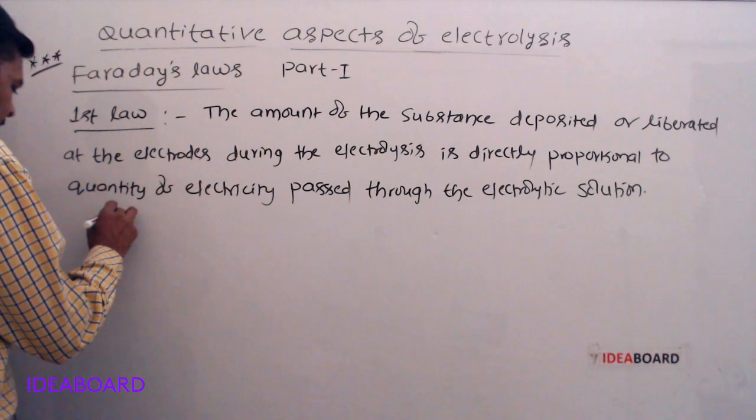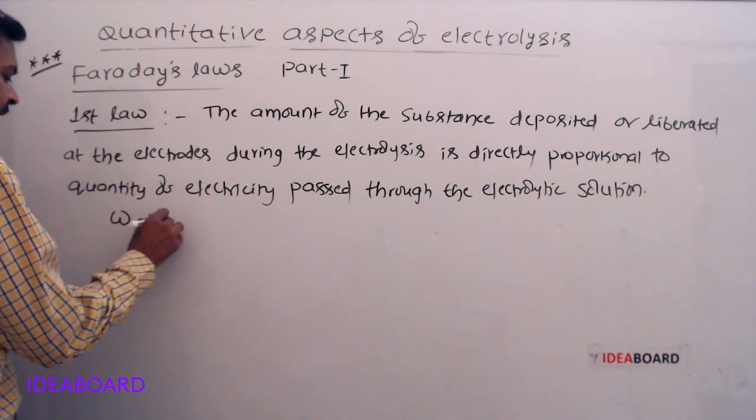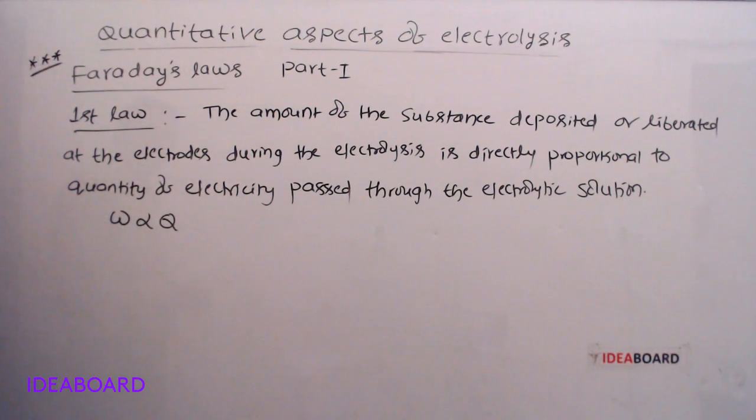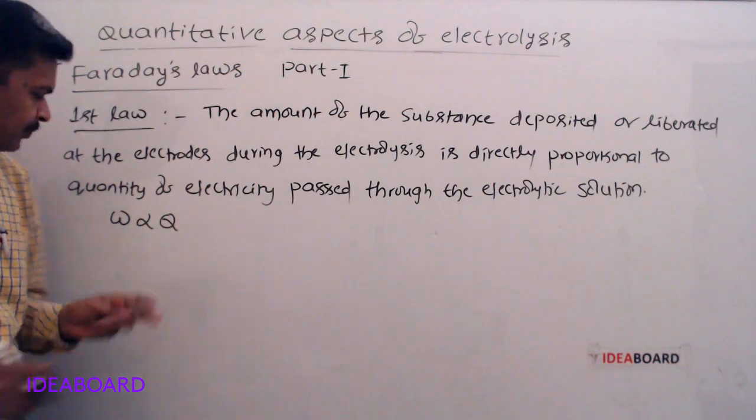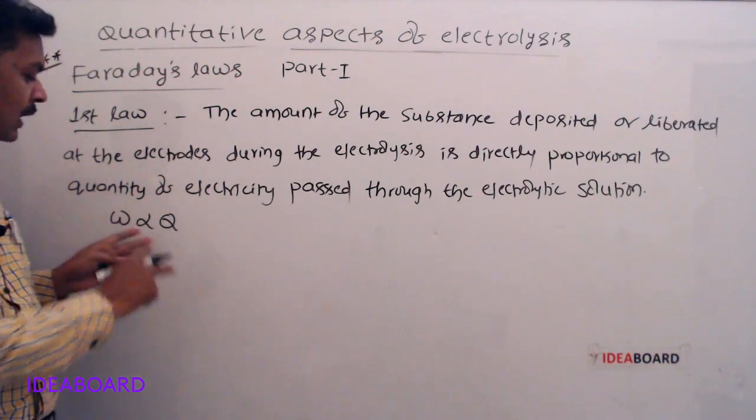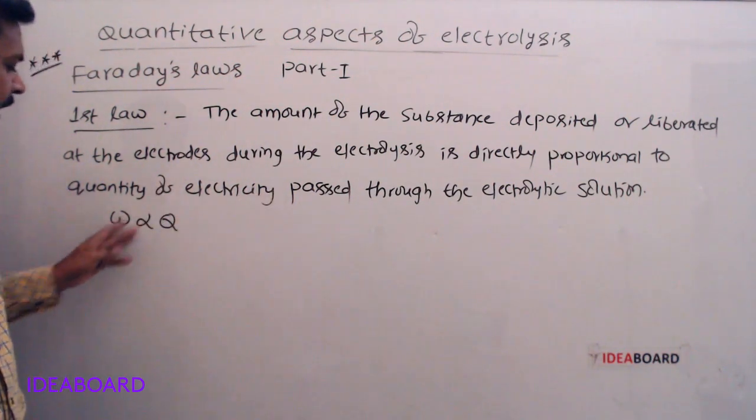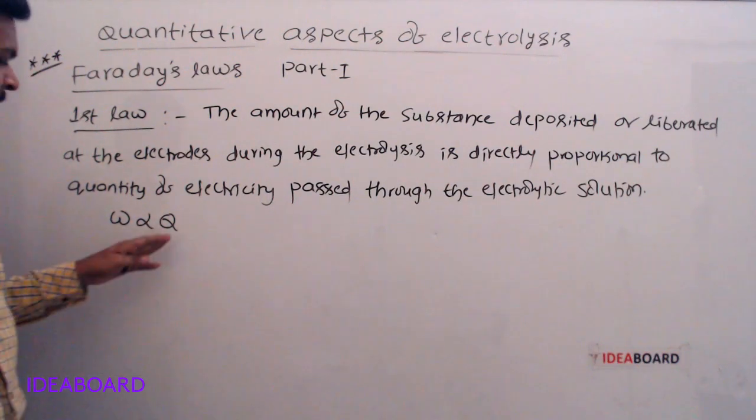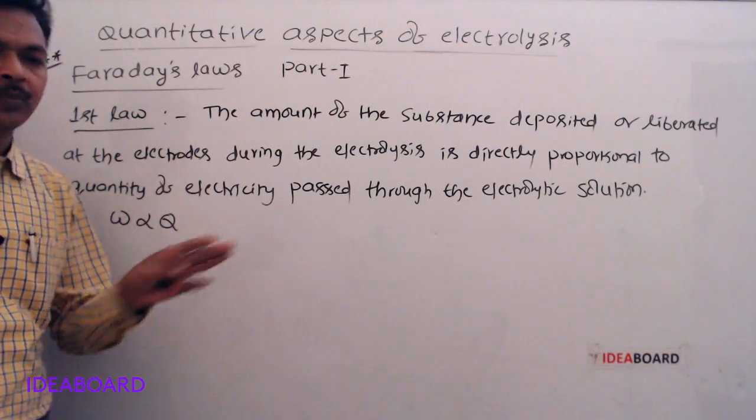Mathematically we can write: W is directly proportional to Q. This W is the amount of substance deposited or liberated at the electrodes. Q is the charge in coulombs.